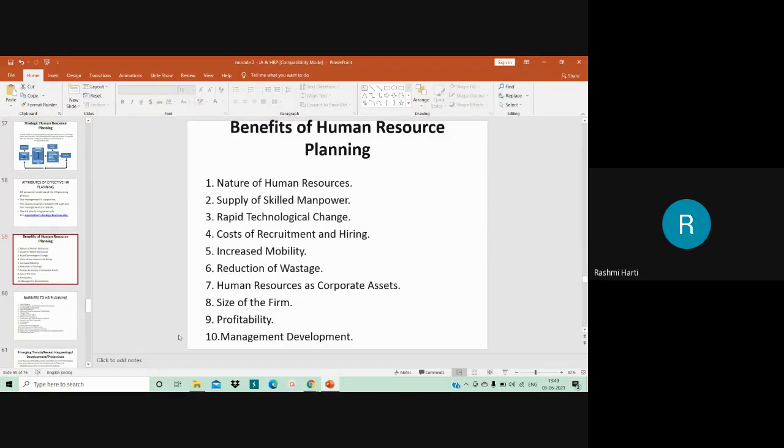Now, benefits of human resource planning. The first benefit of human resource planning is the nature of human resource. Basically, human resource has four critical features, right? So here, the nature of human resource necessitates human resource planning. First, for higher skills, a very long time is required for workers to achieve full productivity. That is one of the critical features of human resource.